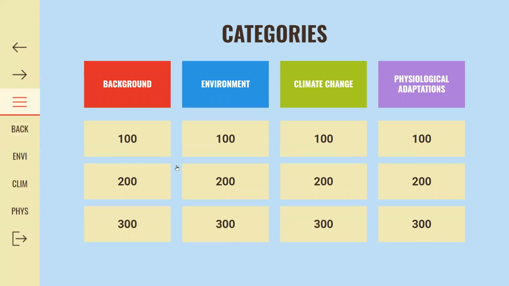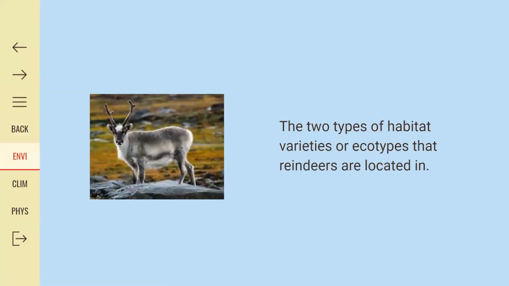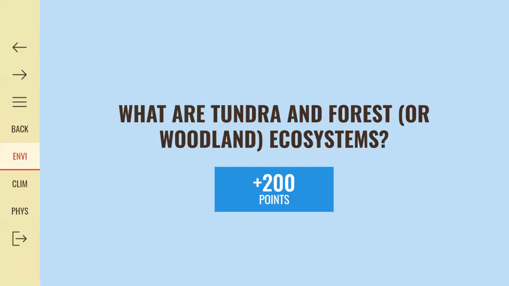Environment 200. The two types of habitat varieties or ecotypes that reindeers are located in. What are tundra and forest or woodland ecosystems? Yes, that's correct. Tundra reindeer migrate between tundra and forest in huge herds. Forest reindeer are much less numerous. You're on the board with 200 points. Now back to Stephanie, next category, please.